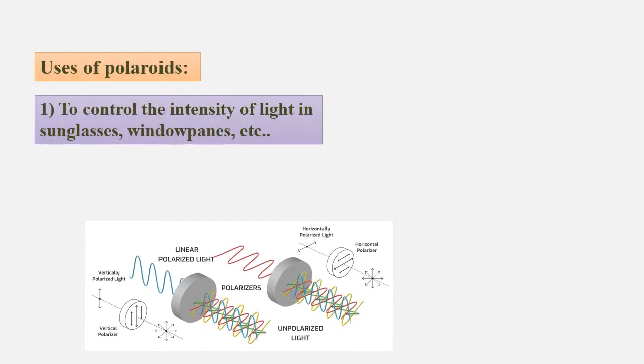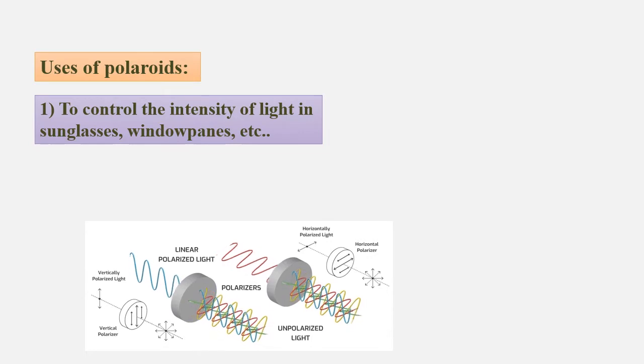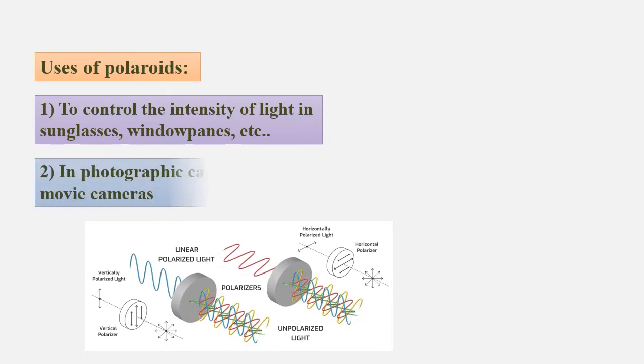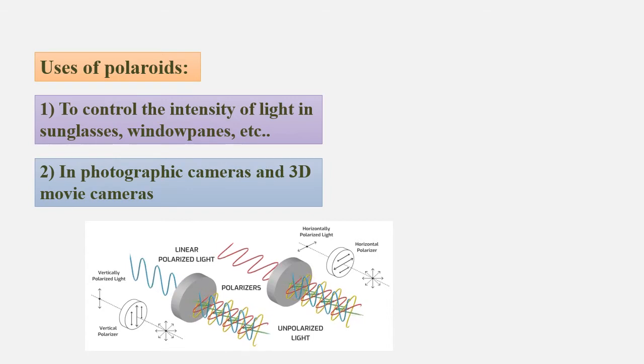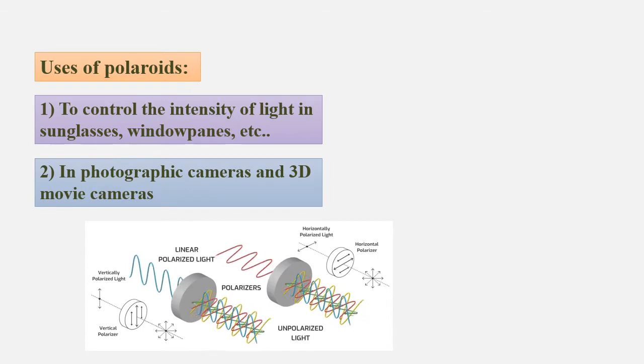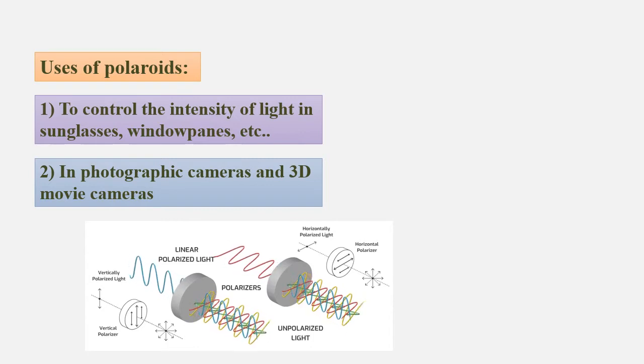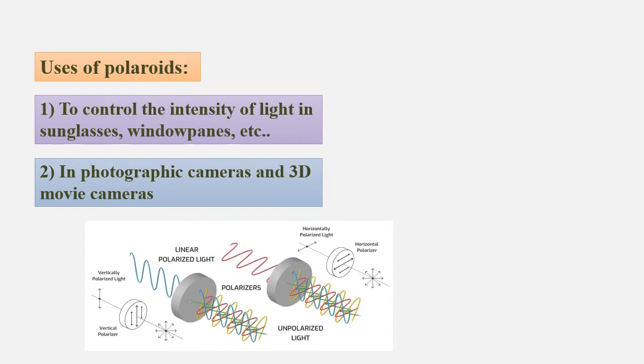Uses of polaroids: first, to control the intensity of light, in our sunglasses, window panes of planes, etc. Second, in photographic cameras and 3D movie cameras. You might have seen while watching 3D movies, you are supposed to wear particular glasses which are made up of polaroids.